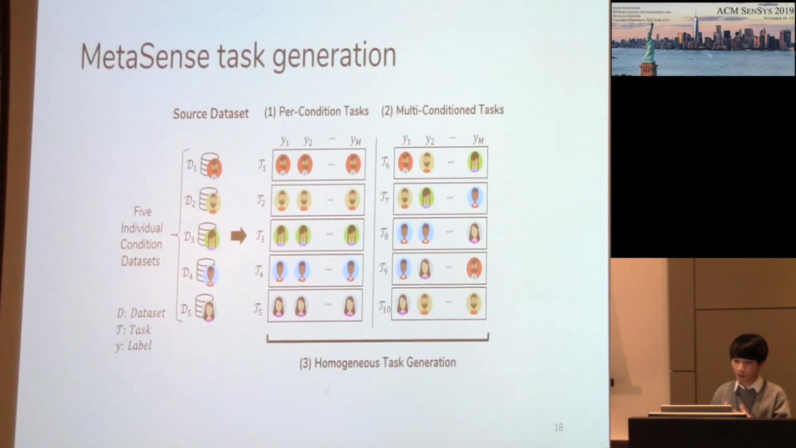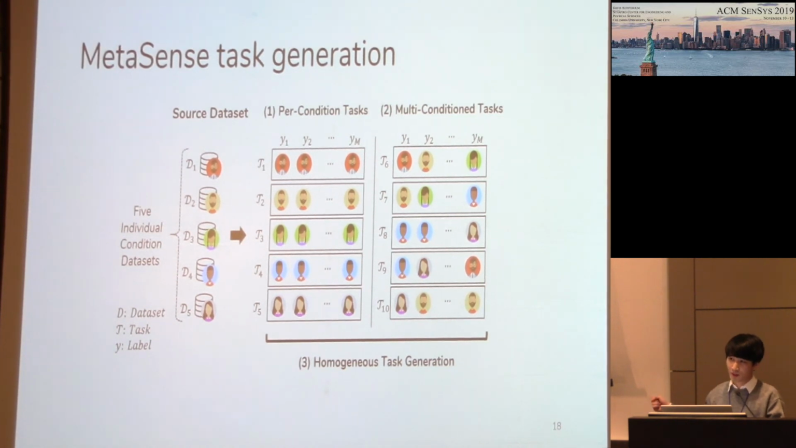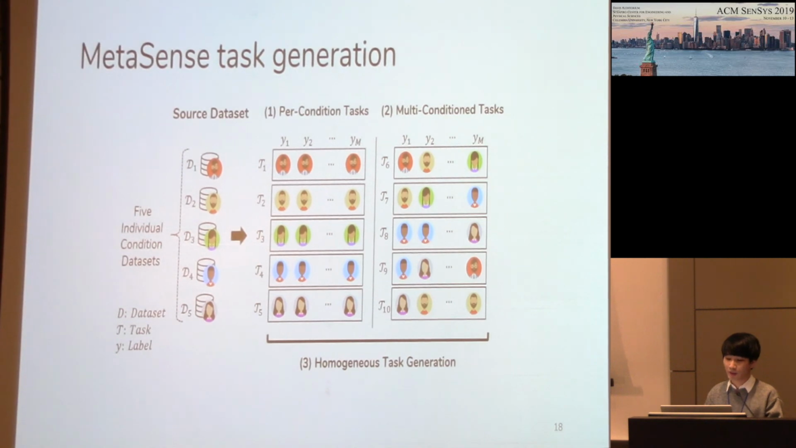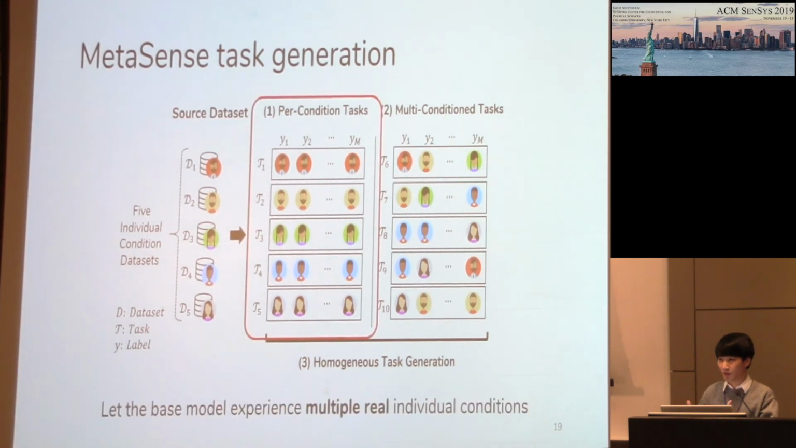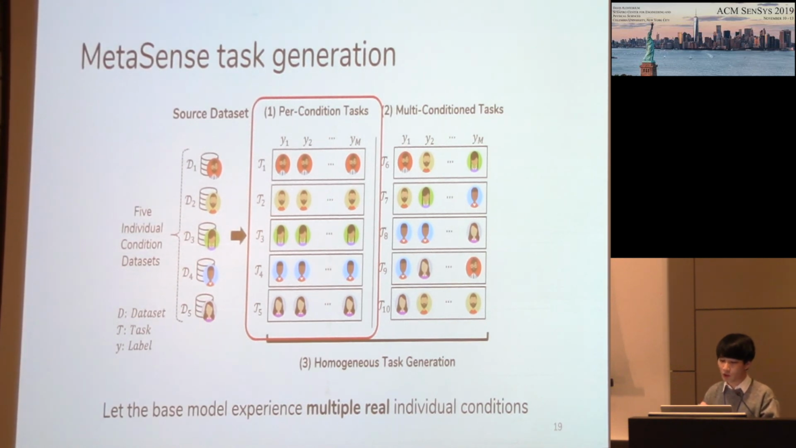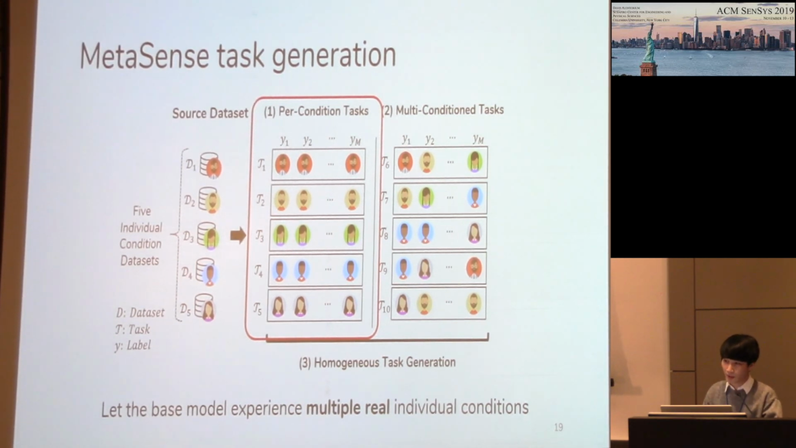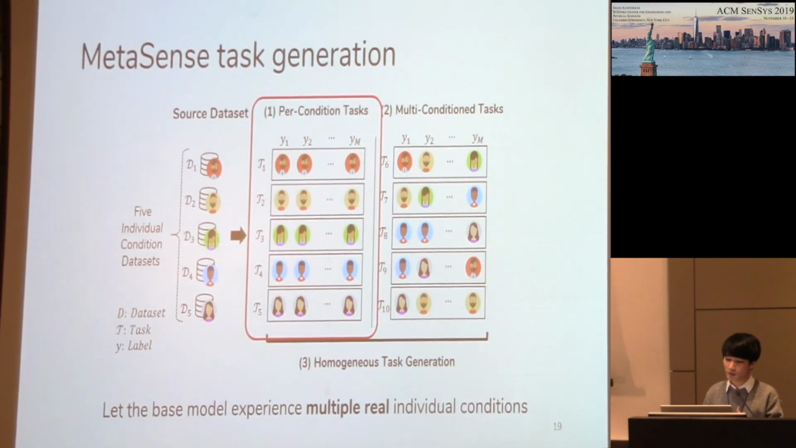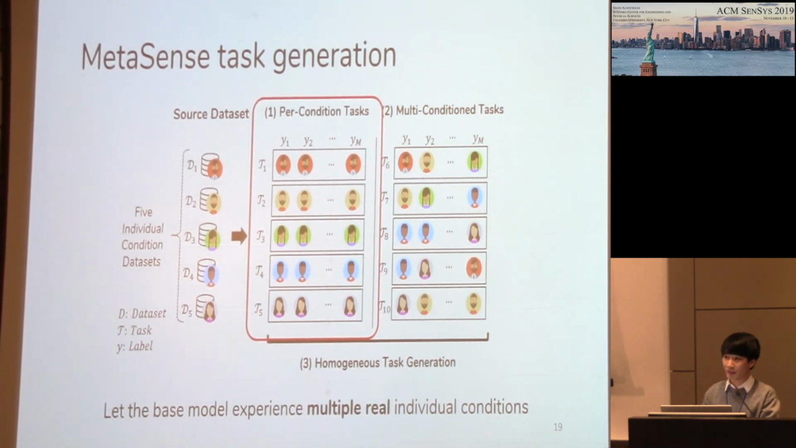So let me explain how task generation in MetaSense works. In this example, the source data set is composed of 5 individual conditions. And from the source data set, we first generate per condition tasks. Each per condition task is derived from each individual condition in the source data set. And the purpose of per condition tasks is to let the base model experience multiple real individual conditions in the source data set.